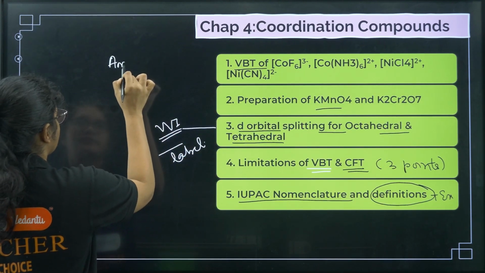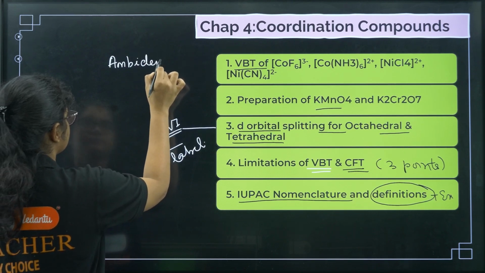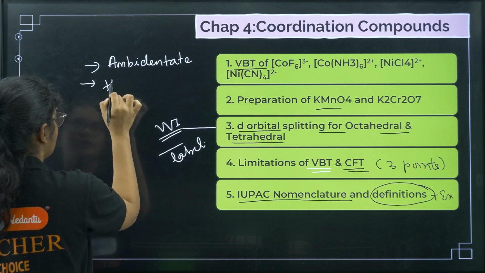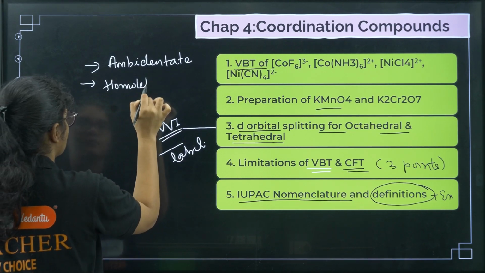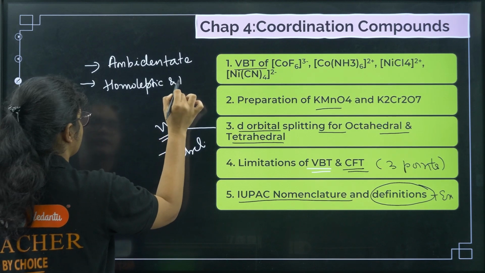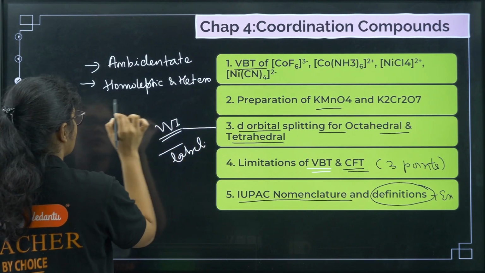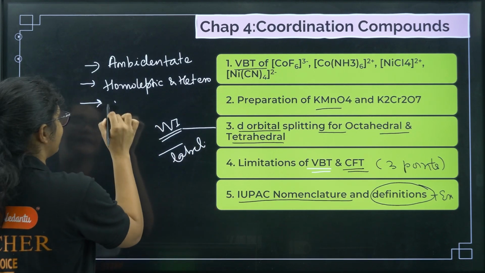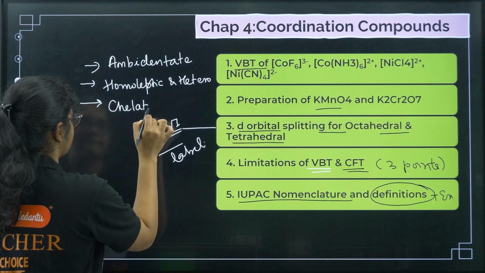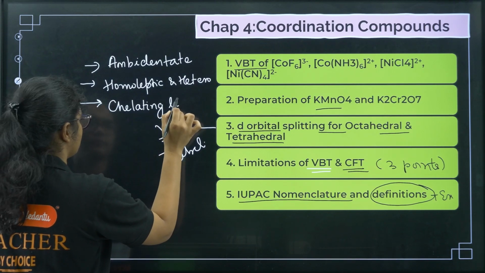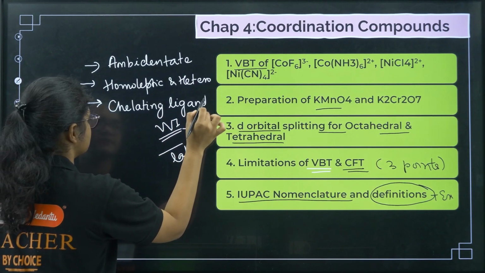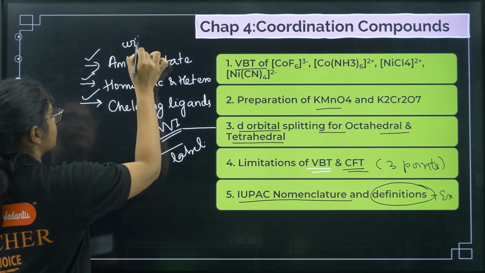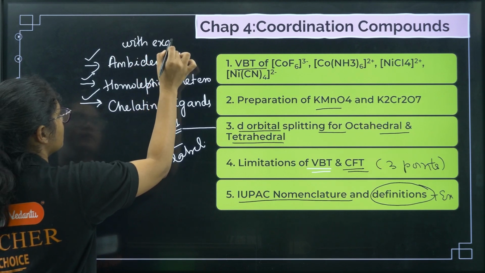First is ambidentate ligand. Next, with example, homoleptic and heteroleptic complex with example. Next you can prepare one more, chelating ligands. Okay, so these are certain important definitions that you should prepare with example.